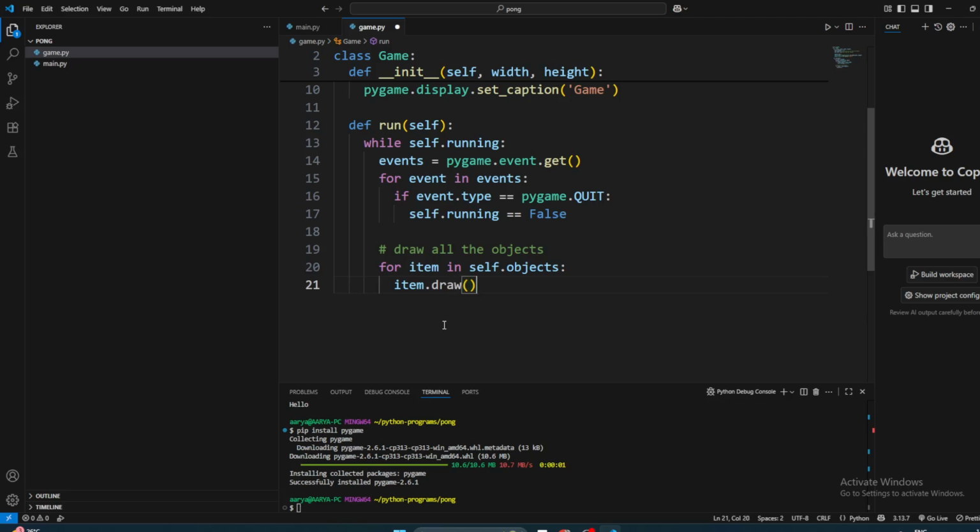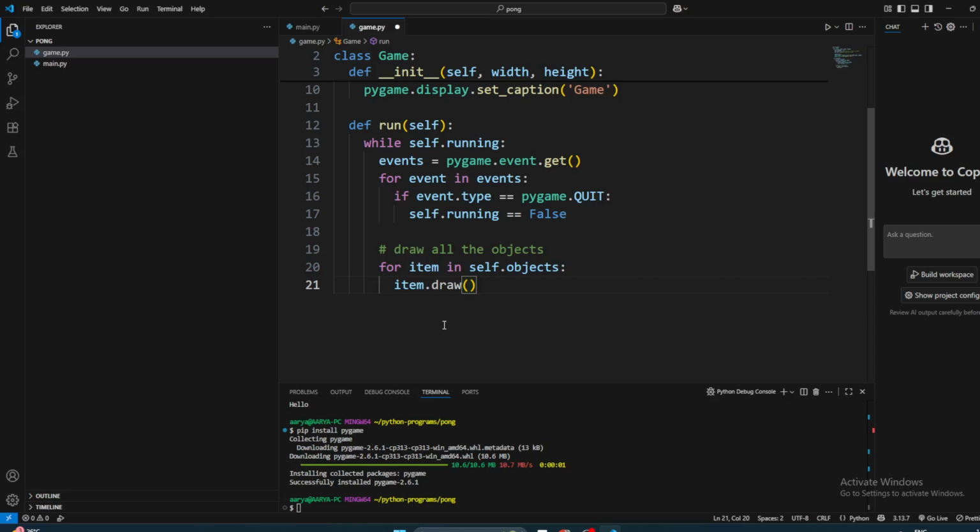Not circle, we just want to draw the item. We'll ask the item to draw itself. That is the advantage of object-oriented programming. We don't have to worry about how to draw the object. The object's job is to figure out how to draw it. So we're just going to ask the object to draw itself.